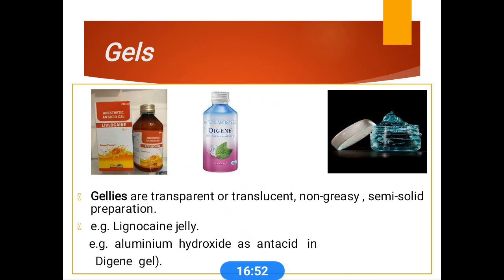Another important dosage form is jellies. Compared to other dosage forms, jellies provide faster drug absorption. These are transparent, non-greasy, semi-solid preparations. There are different types of jellies used, such as lidocaine jelly, aluminum hydroxide as an antacid, and digene gels. Some pharmaceutical preparations are also available as hair jellies and face jellies. Among therapeutic jellies, the most commonly used are lidocaine or lignocaine jellies.